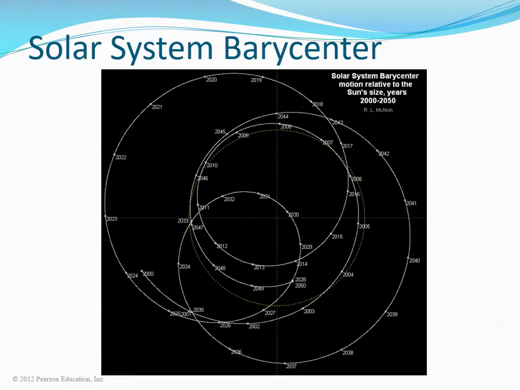The barycenter of the solar system is dominated by the Sun and Jupiter, but all the planets play a small part. The image shows the barycenter over a 50-year time span from 2000 to 2050. The faint yellow line is the outline of the Sun. Notice the barycenter moves in and out of the Sun as the planets all make their orbits about the Sun.